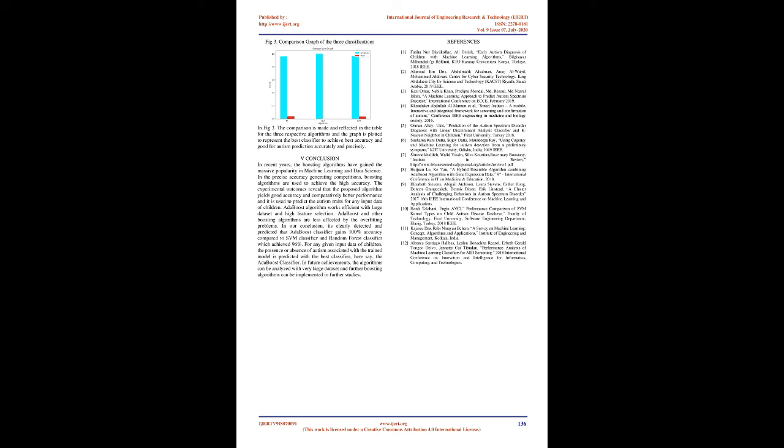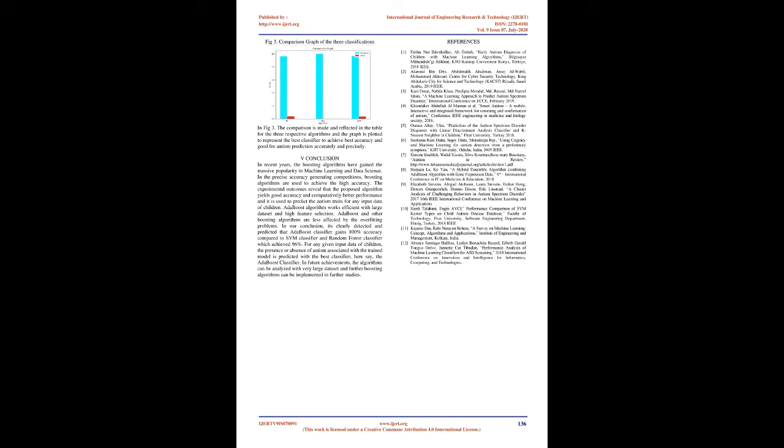Also, considering the precision, recall and the F1 score, it is compared and studied that the recall values of random forest and SVM are 0.95 and 0.96, which is less than the AdaBoost algorithm, which scored 1.00. The F1 score achieved by RF and SVM is the same, 0.96, but the F1 score of AdaBoost is 1.00. Overall, based on accuracy, recall, and F1 score, it is observed that AdaBoost works better than the random forest and SVM classifiers to predict autism for any given input of children data.